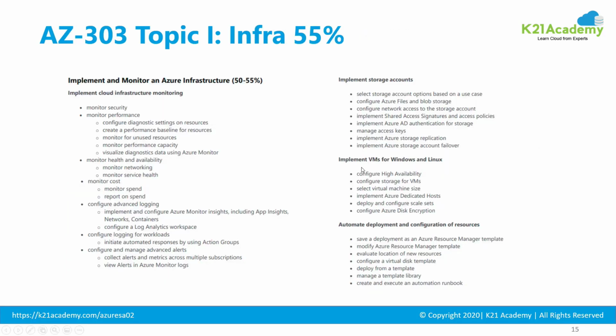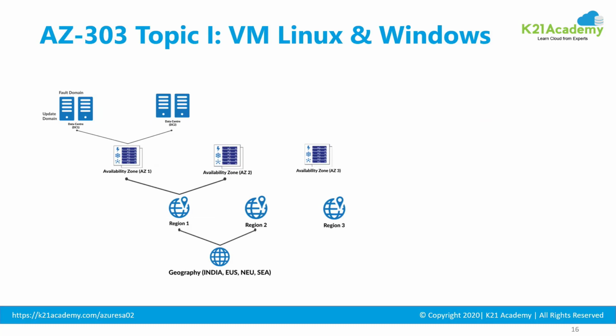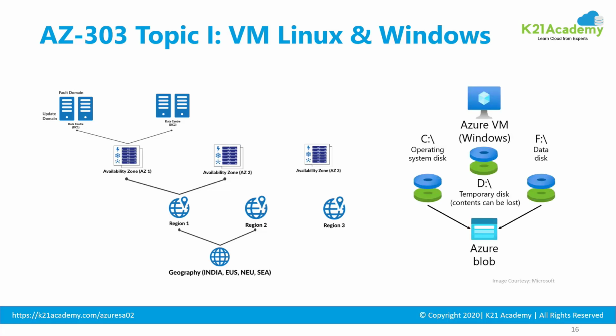Then the next topic is about virtual machines and implementation of virtual machines, both Windows and Linux type. You should also be familiar with what is a fault domain, update domain, availability zone, region, and geography, where within a region you have multiple availability zones, and within each availability zone you can have multiple fault domains, which are nothing but your data centers. So you're deploying your machines or your resources within these geographical locations or within your availability zone or data centers. So make sure you're comfortable with deploying Windows or Linux based virtual machines.